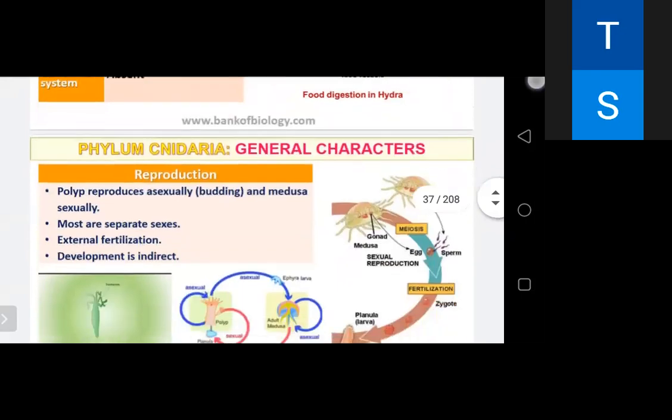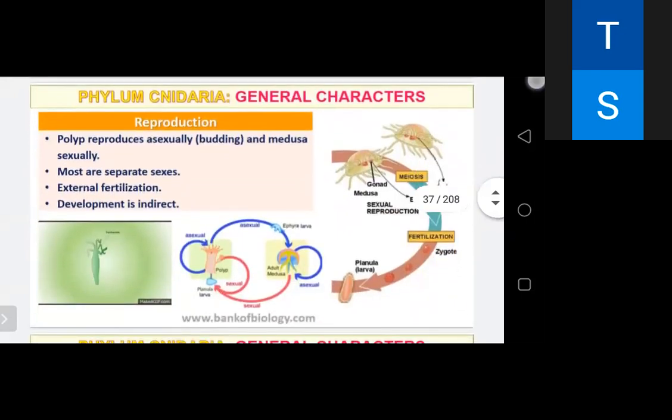And the main thing in this is reproduction. The Coelenterata reproduce by both asexual and sexual methods. In many cnidarians, the polyp usually reproduces asexually by budding to give rise to medusa, and medusa bears gonads or sex organs and reproduces sexually to form the polyp.